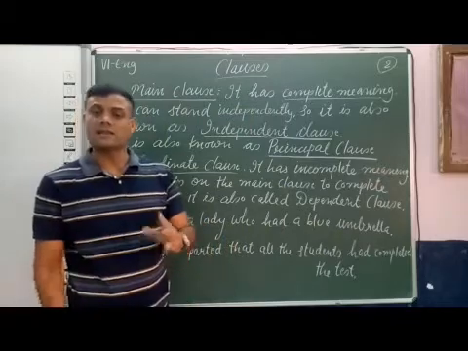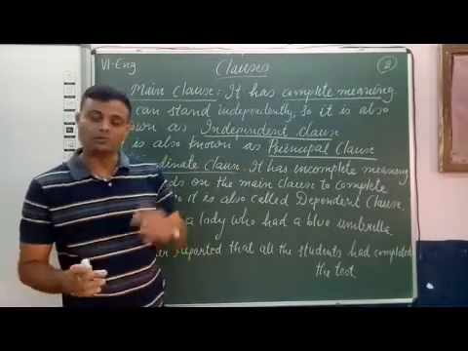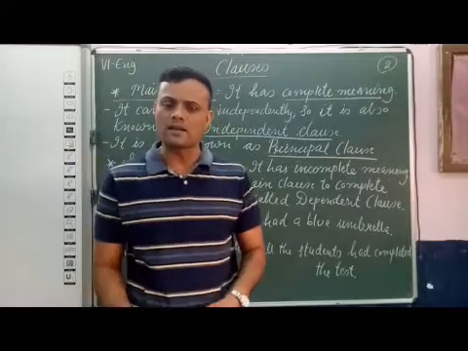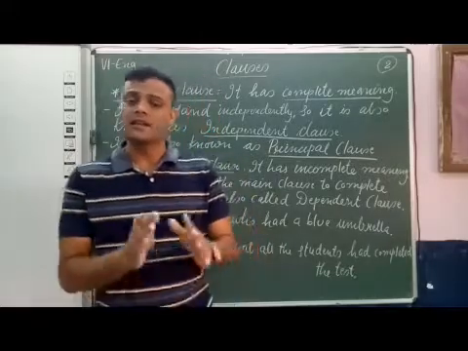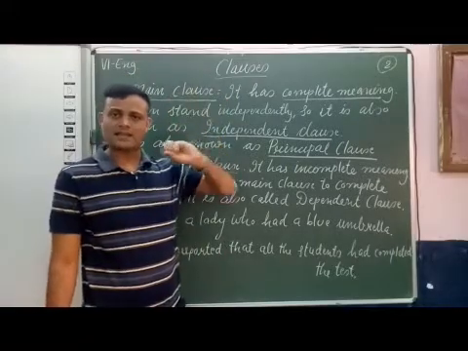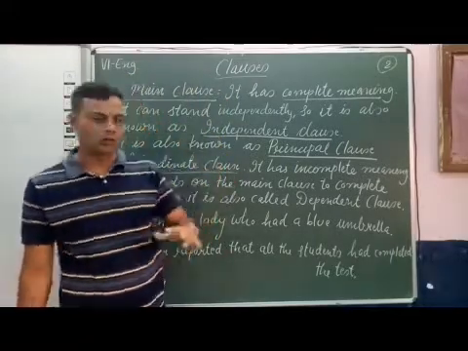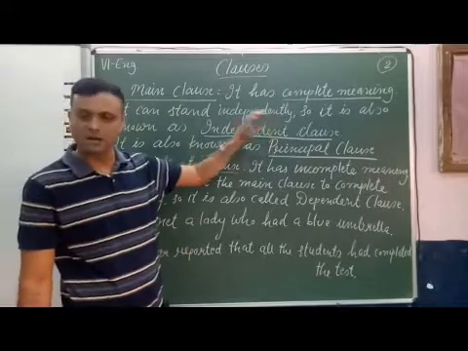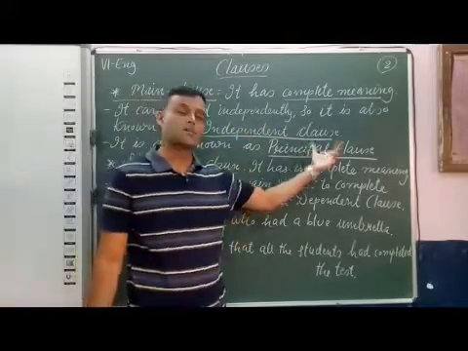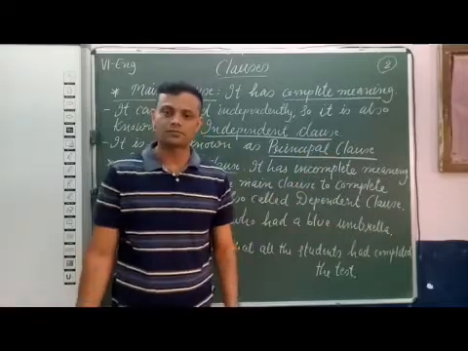So a clause that has complete meaning, complete thought, complete sense, is known as a main clause. As it can stand independently, it is also known as an independent clause, and the other name of main clause is principal clause.